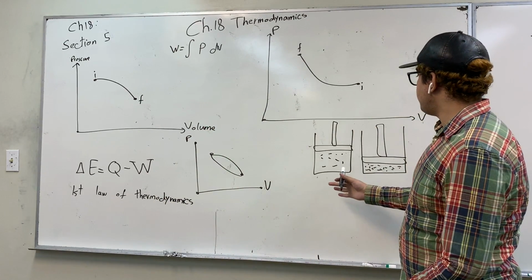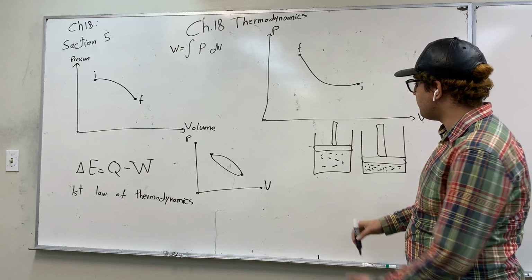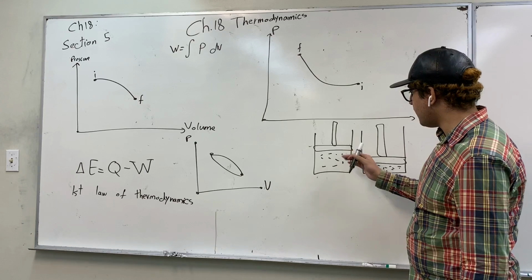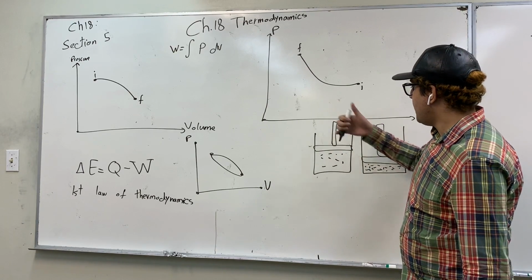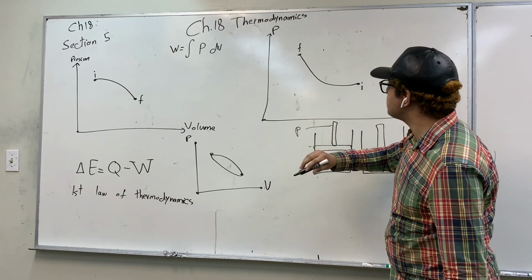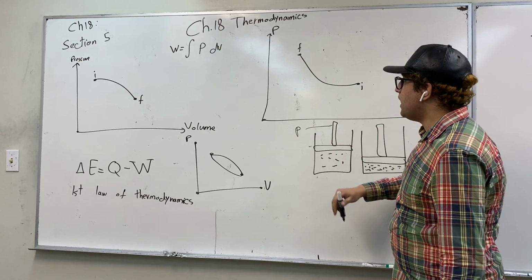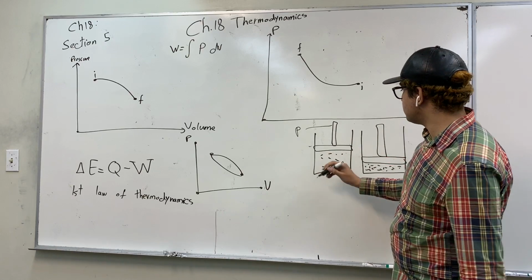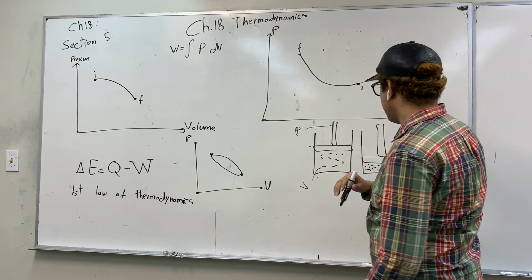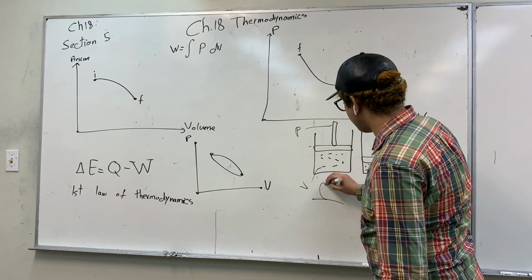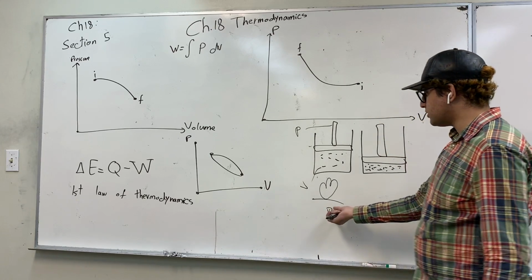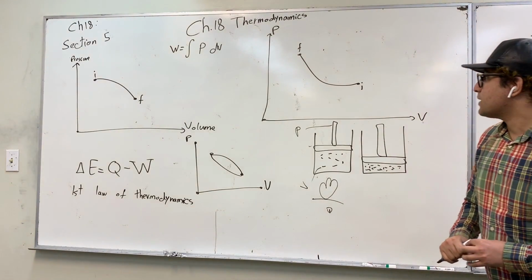So imagine we have a system like this, and we have some sort of gas inside the container, and imagine that we have a piston. The piston here represents the pressure in our graph. And the volume here on the x-axis is represented by the volume of the gas inside the container. And imagine that we have some sort of heat here, and some sort of controller we can turn on and off.